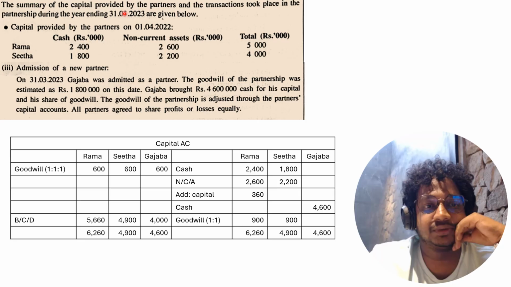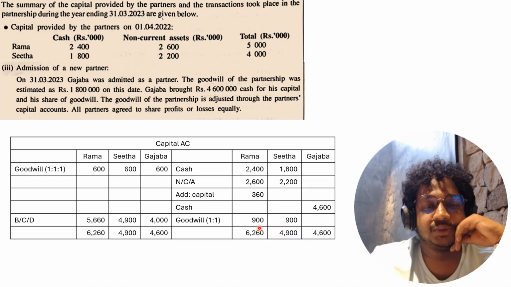The summary of the capital contributed by the partners is given here, and then they admitted the new partner, Gajaba. So these cash investments and non-current asset investments, first you have to credit to the capital account. Gajaba was admitted as a new partner, and Gajaba brought 4,600 in cash. That amount you should record separately in Gajaba's capital account, and then you have to adjust the goodwill. You have to credit the capital accounts based on the old ratio and debit based on the new ratio.